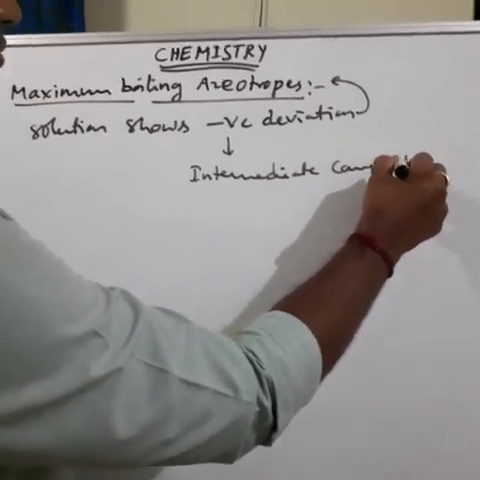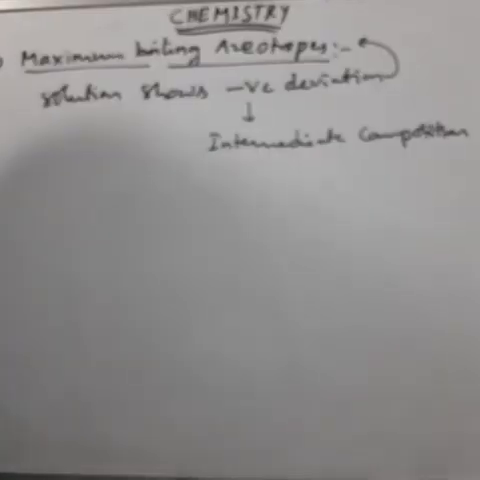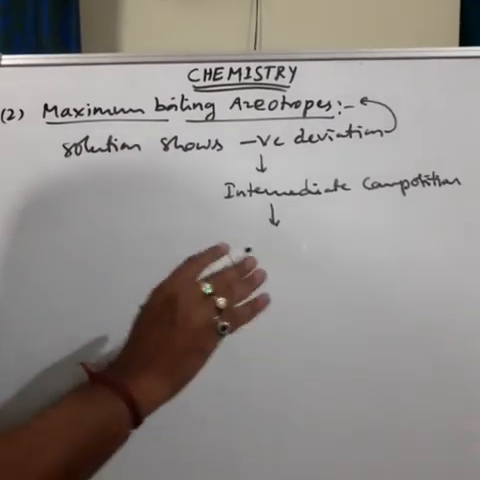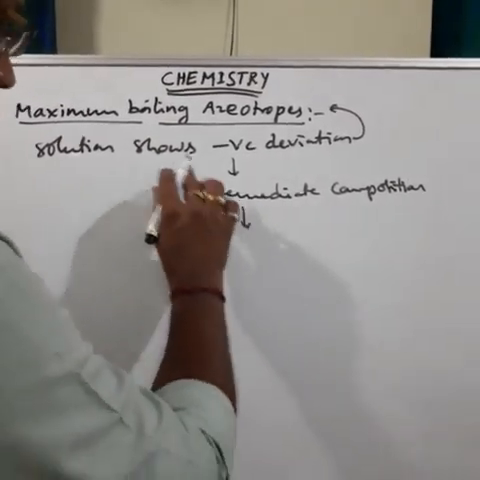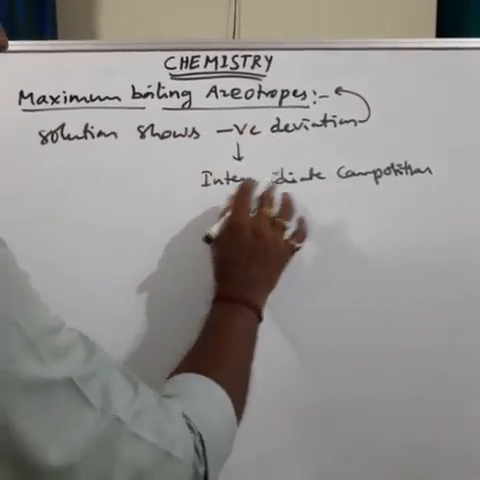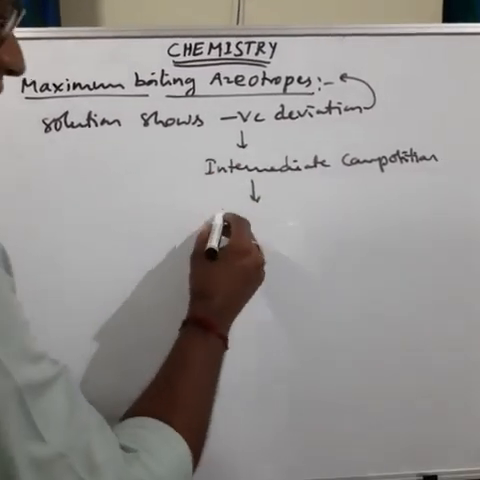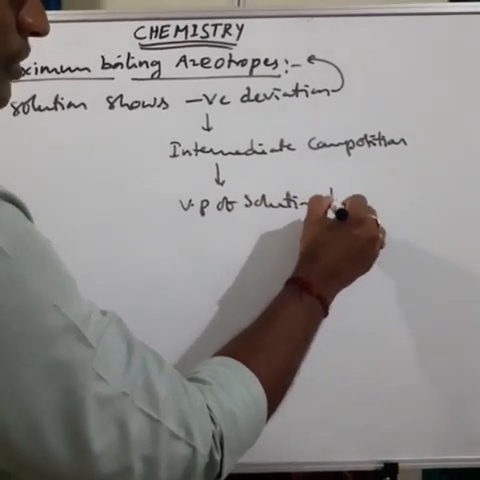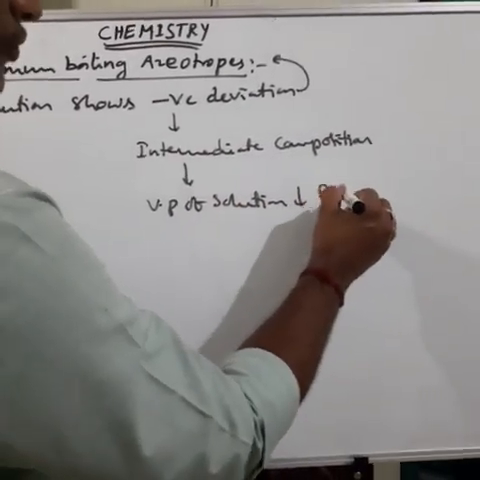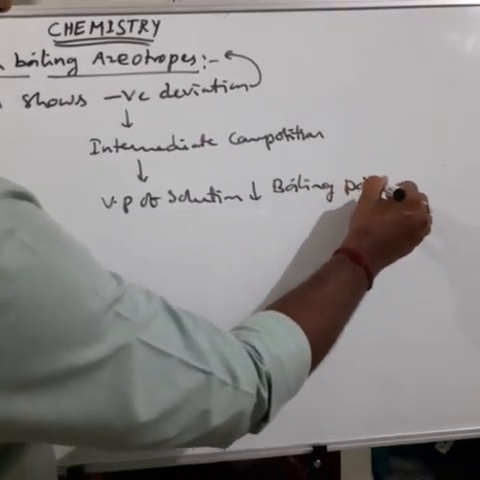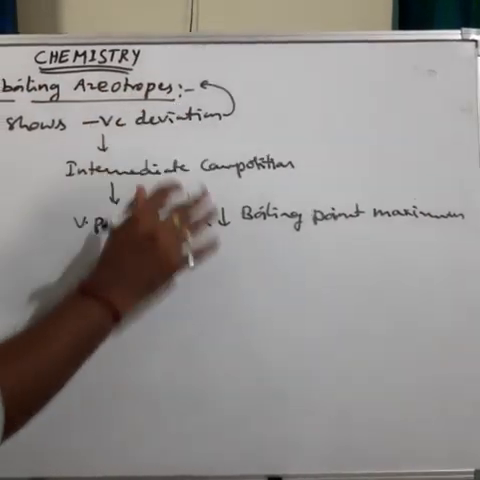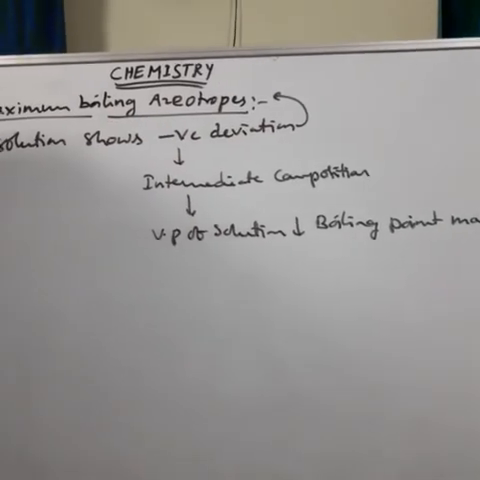There is an intermediate composition for which the vapor pressure of the solution is minimum, and the boiling point is maximum. The solution shows the negative deviation. For this intermediate composition, the vapor pressure of the solution is minimum, meaning decreased. Therefore the boiling point is maximum. So this type of mixture is called a maximum boiling azeotrope.